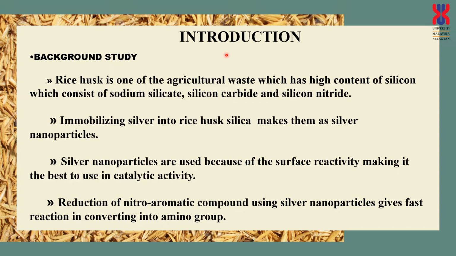Alright, so rice husk is one of the agricultural wastes which has a high content of silicon and consists of sodium silicate, carbide, and nitride. Then we are immobilizing the silver onto the rice husk, meaning that we make the silver immobile. So we move the silver into the rice husk and make it static, and we produce the silver nanoparticles. It is used because of its surface reactivity, making it the best to use in catalytic activity. Reduction of nitroaromatic compounds using silver nanoparticles gives fast reactions in converting into amine groups.